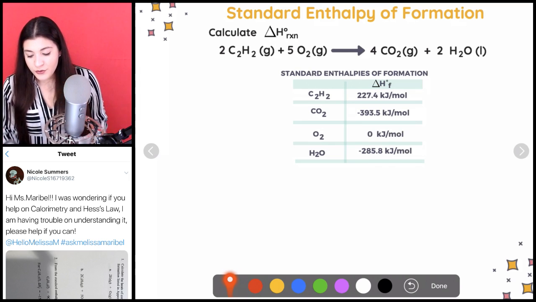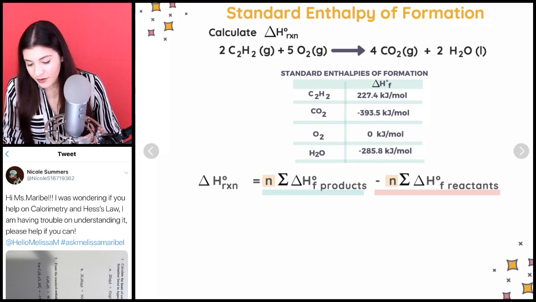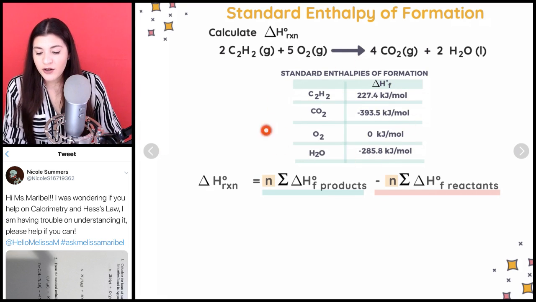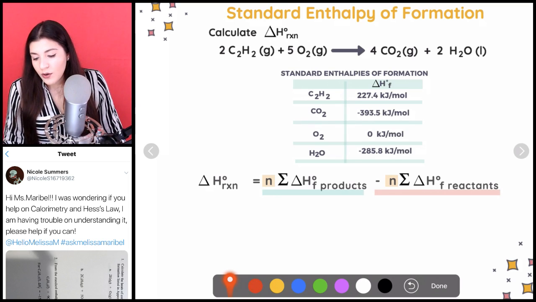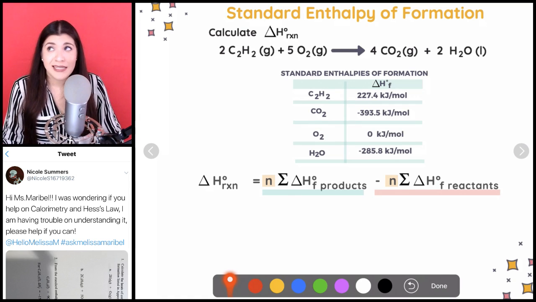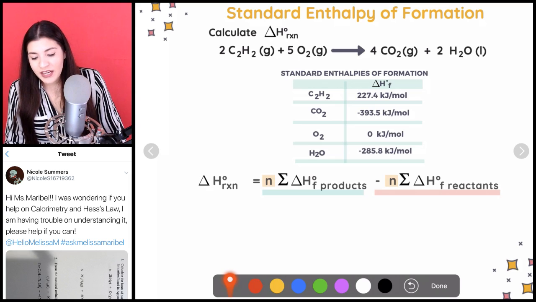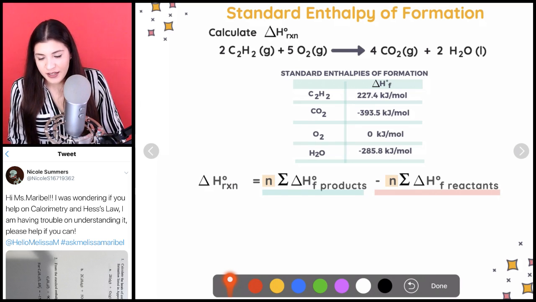Okay, so the formula, let's bring in what our formula is. And by the way, they will provide you with a list of your standard enthalpies of formation. If they don't, it will be in the back of your book. So definitely make sure to know where that is or to find that, or even ask your professor, are you going to provide this to me? Because they have to, okay? So if you don't see it, raise your hand, ask them. Sometimes they forget, but that's just something to note.